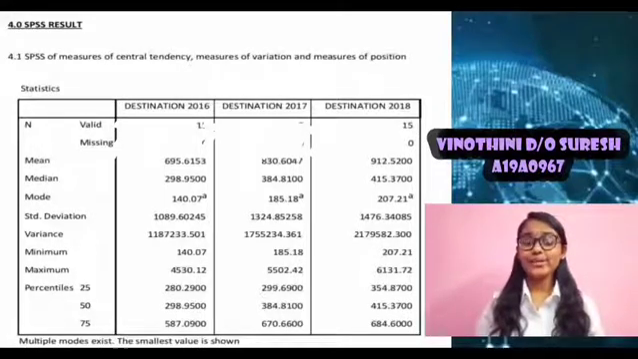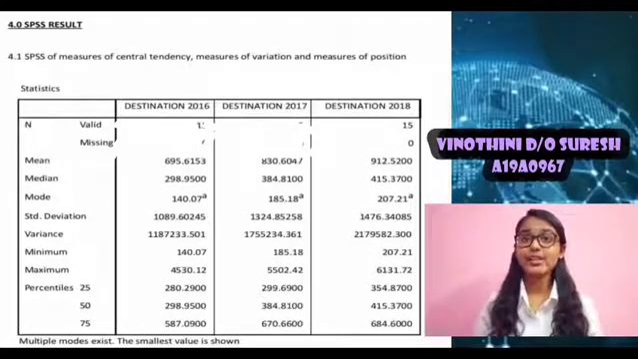Hello everyone, my name is Vinodini Suresh and my metric number is A19A0967. Today I would like to discuss about SPSS results. SPSS shows in measure of central tendency, which is mean, median and mode.